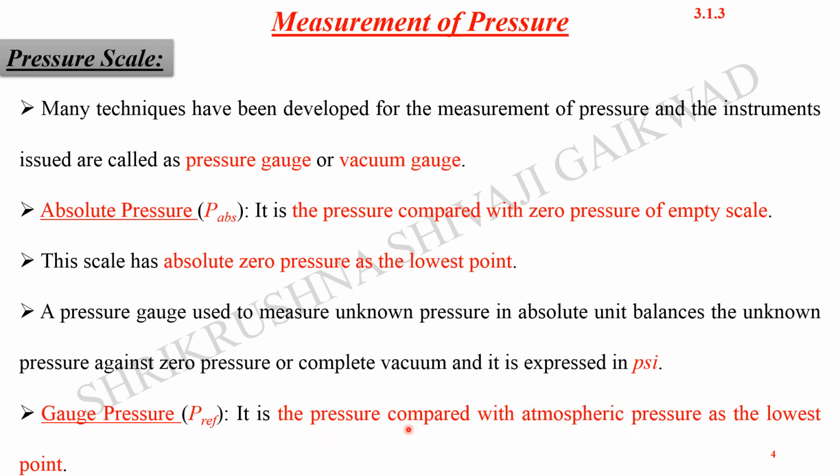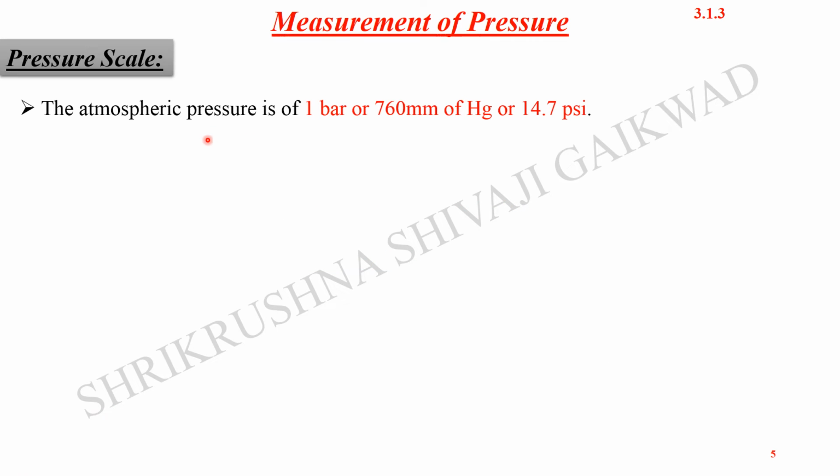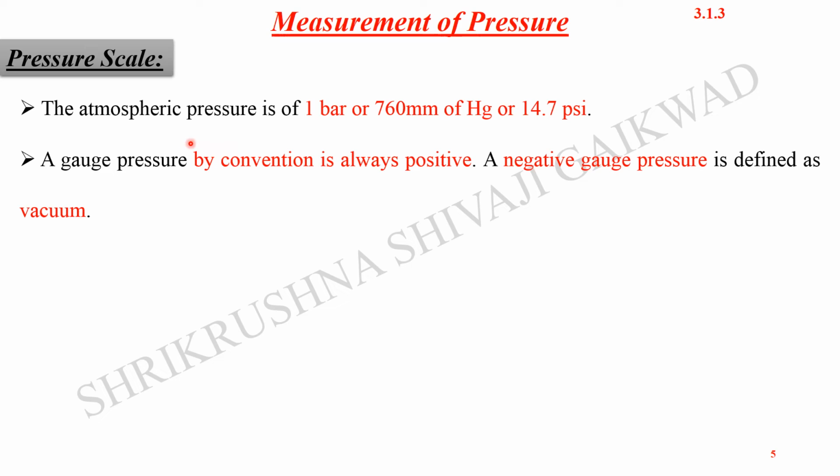That is the reference point we keep. The atmospheric pressure is 1 bar, or 760 mm of Hg, or 14.7 psi. These are the different notations used for the measurement of atmospheric pressure.